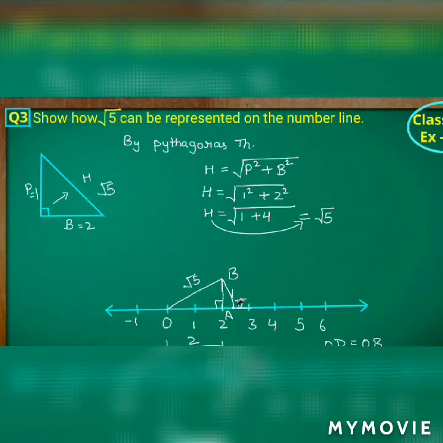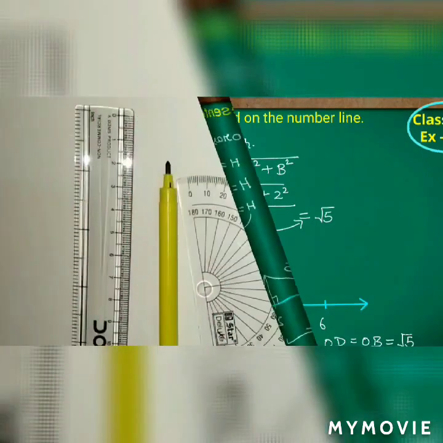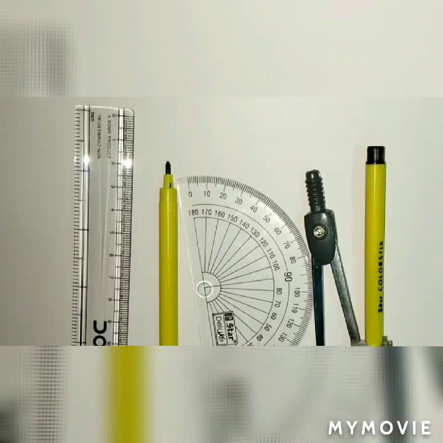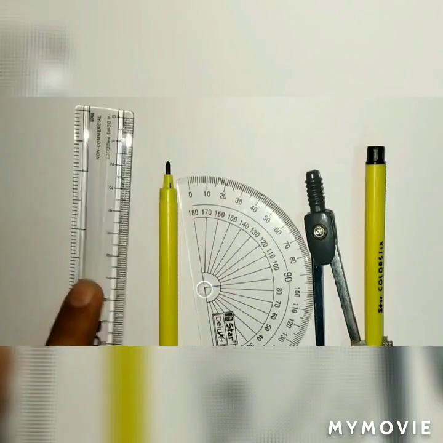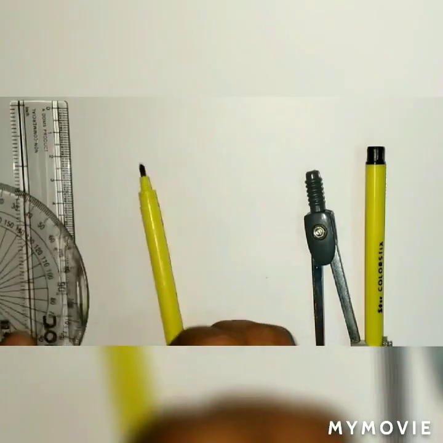Now we'll discuss this by using the instruments also. So I request you all to take the instruments. Anyway, we got OB equal to OD, which is equal to root 5. The things you have to take are a scale, protractor, compass as well as a pencil. I have taken a sketch pen. So these are all the instruments you need.